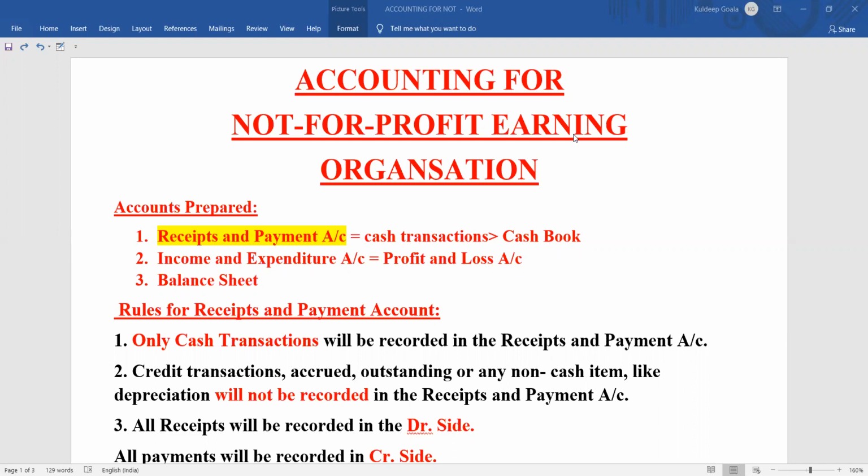And in the process of serving the society, they are making certain income and certain expenses. There are certain payments that are made, certain receipts they are going to get, and obviously they are going to have certain assets and liabilities. So accounting for all these things will be done under this chapter. We are going to learn how the procedure is used in making the accounts for a not-for-profit earning organization.